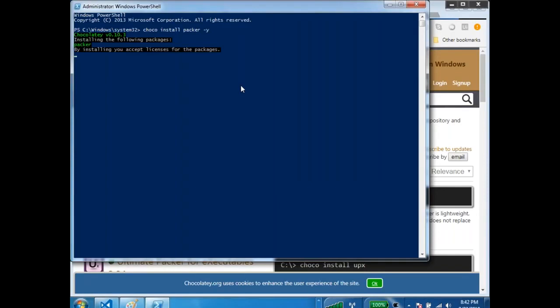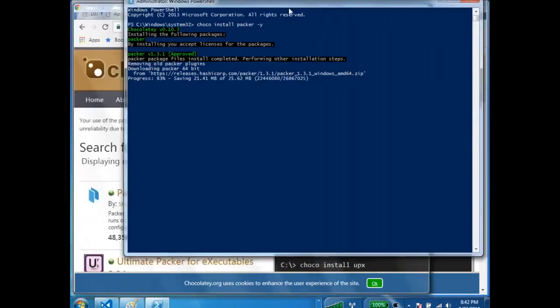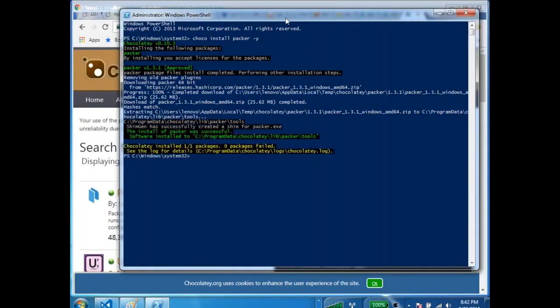So for the people who don't have Choco in your Windows system, just see installing Chocolatey. You have to copy one command, run it in a command prompt as an administrator. That's it. You don't need to do too many things over here. So if you see, this tool itself is downloading Packer for me, and it would install Packer and create environment variables, whatever is required. So I am safe. Once this command is done, I can start using Packer directly. Okay. So installation is finished.